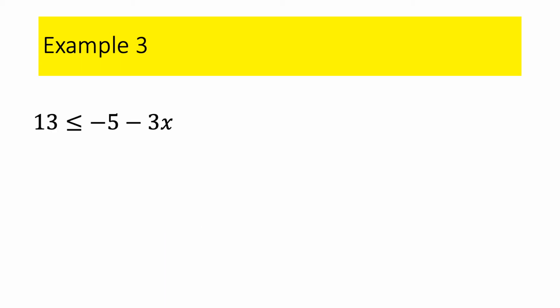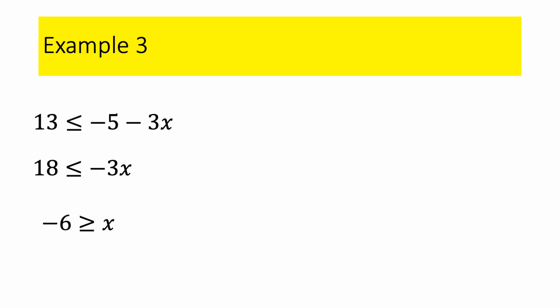All right, example number 3. So no distributive property, no variables on both sides. I'm going to get rid of that negative 5 first, so I'm going to add 5. And remember, we don't flip the inequality if we add or subtract 5, or even if we're subtracting a negative. We only flip the inequality if we multiply or divide by a negative. So if I add 5 to both sides, I didn't flip the inequality, but now look what I have to do. I have to divide both sides by negative 3. So I am dividing both sides by negative 3, so I flip the inequality.